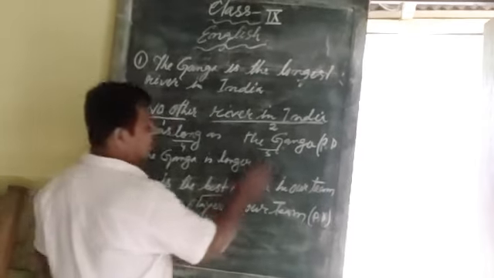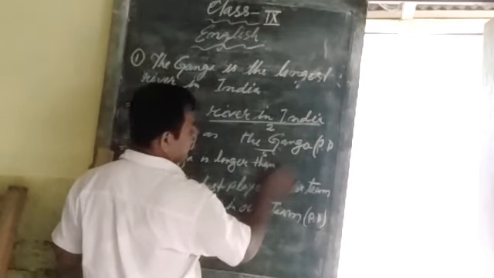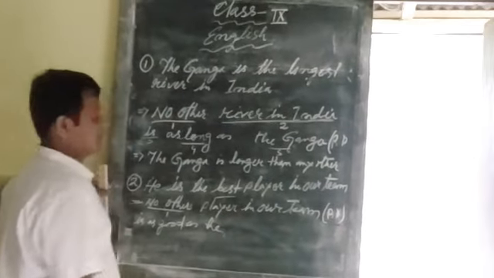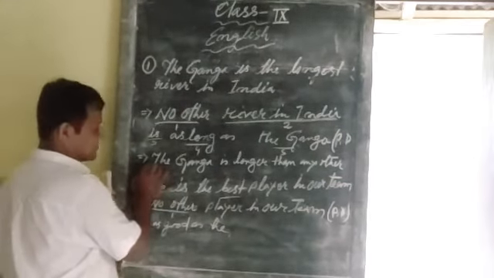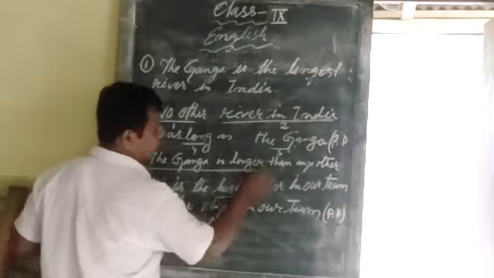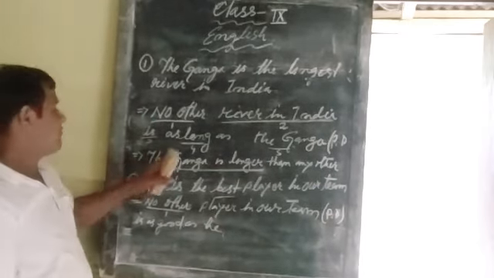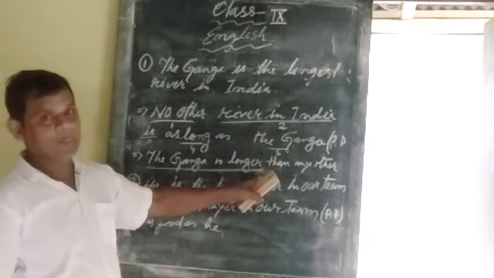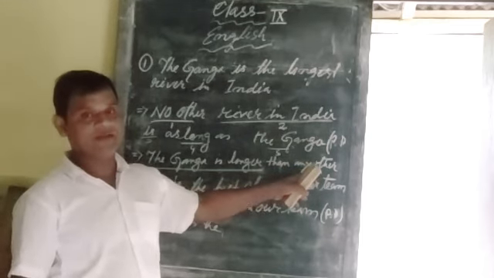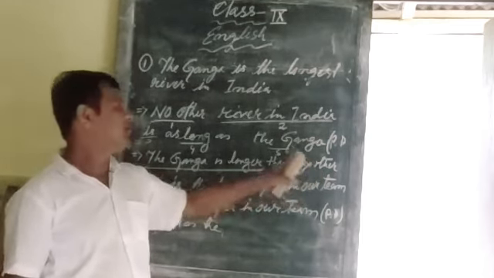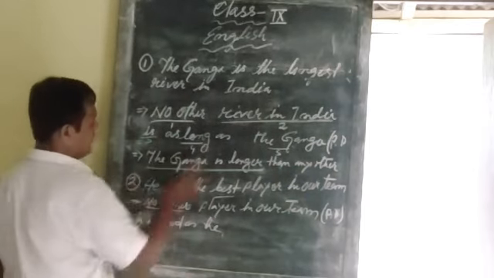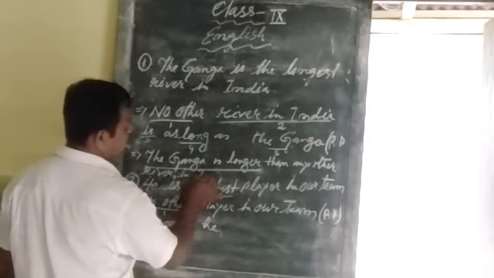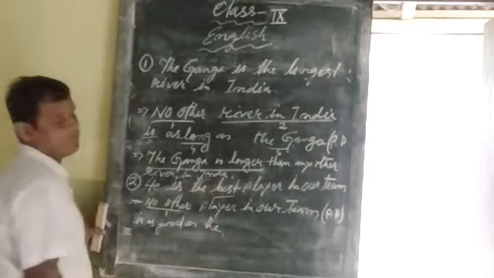After that you have to write then any other. First of all from subject up to the degree, but the degree is in comparative form. After that you write then any other. Next, after the degree whatever you have, you write all river in India. It is comparative form.